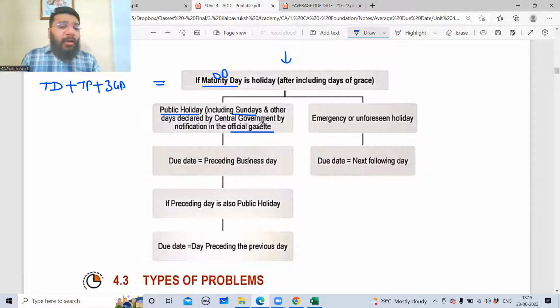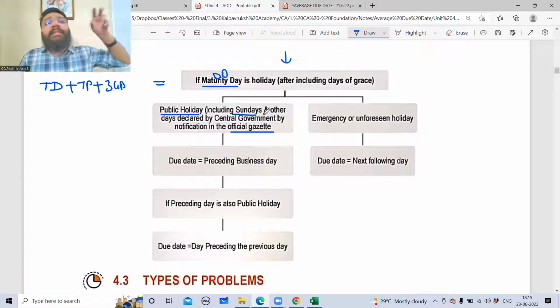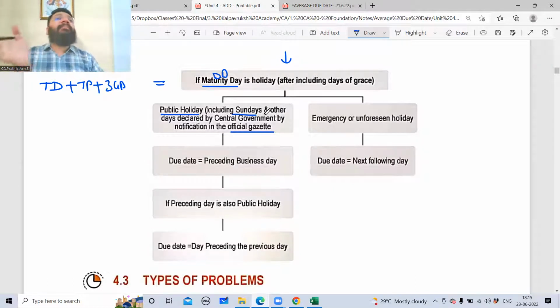It is a government document as information to the public. So in the official government gazette, the central government may say that these dates in this particular calendar year are to be treated as public holidays. They will say that, okay, January 26 is Republic Day, public holiday. 15th of August, public holiday. October 2, public holiday. Like that, they'll give you a complete list. For every calendar year, this is announced.